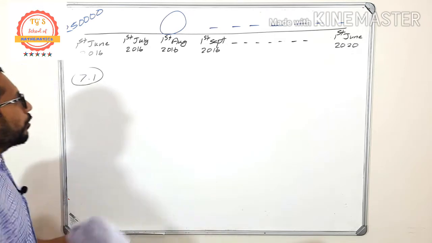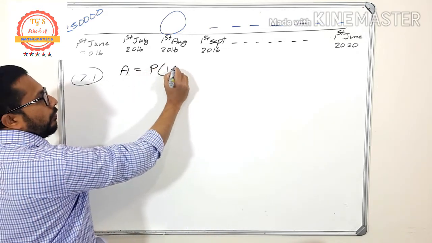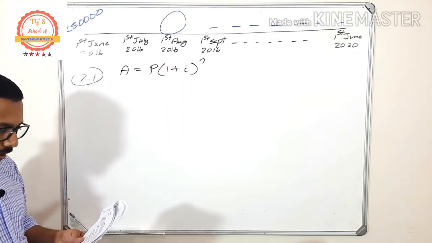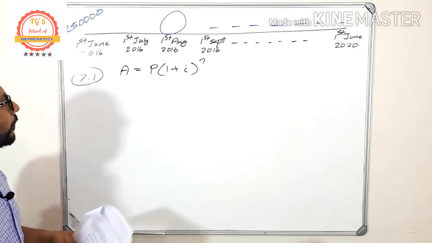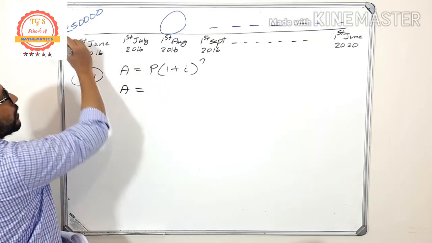So what is the formula? Compound interest formula. A is equal to P into 1 plus i, the whole raised to n. So what is the interest rate? 15% per annum compounded monthly. Don't forget that one. So amount A is equal to the principal amount. What is the amount borrowed?